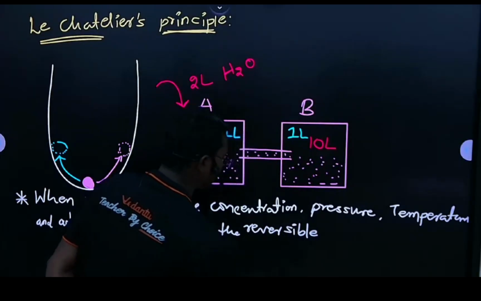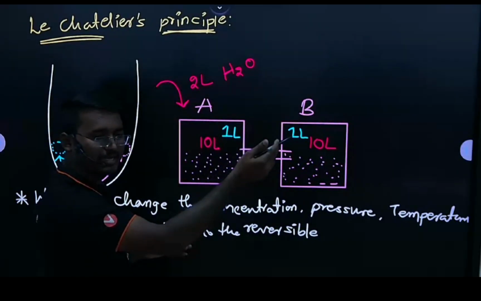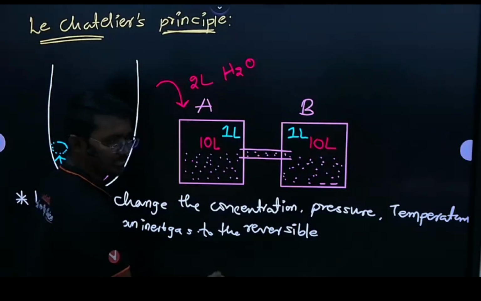What does it mean? Reversible means the rate at which the reaction goes in the forward direction is the same as the rate in the backward direction. That is a reversible reaction.